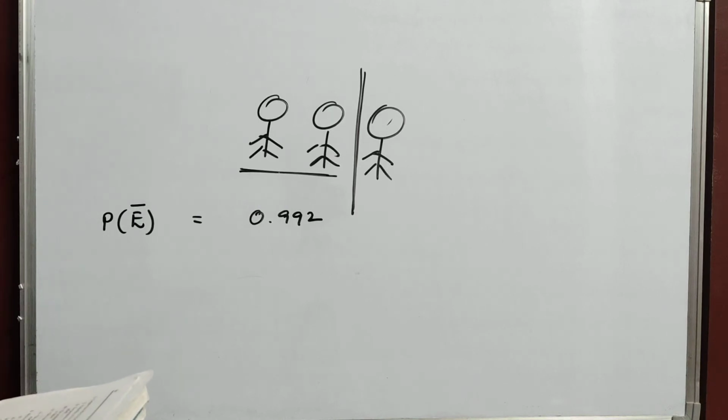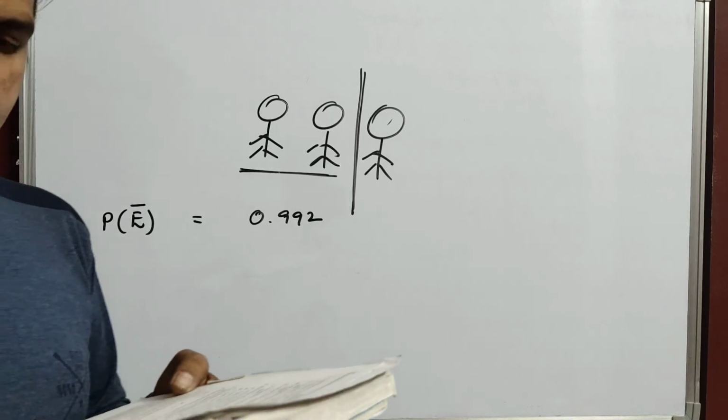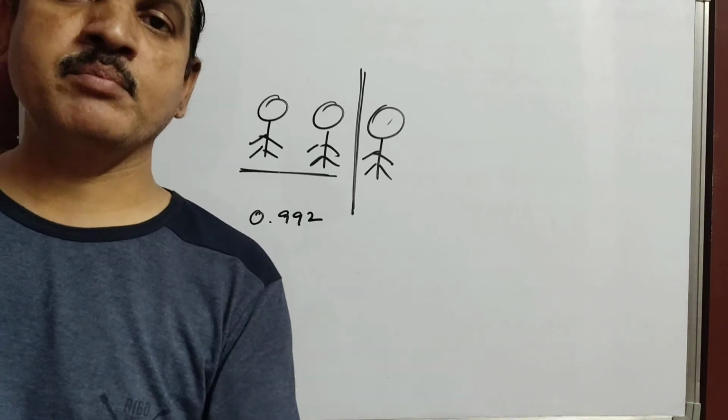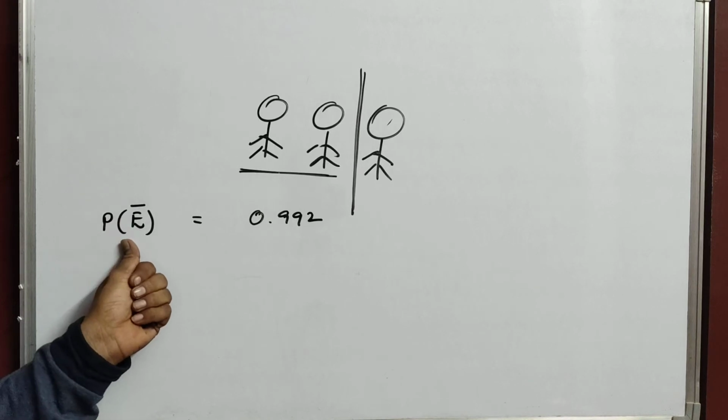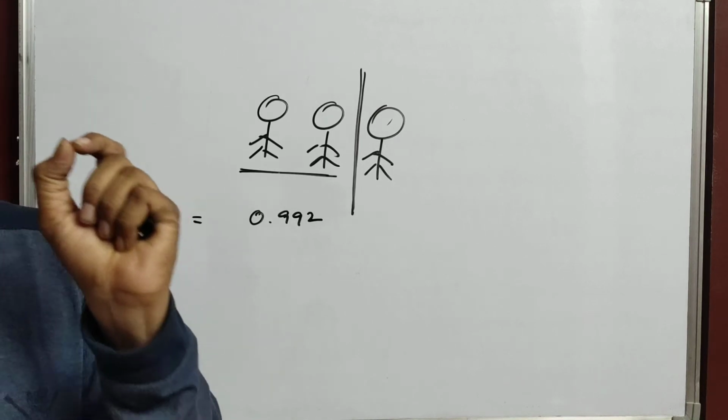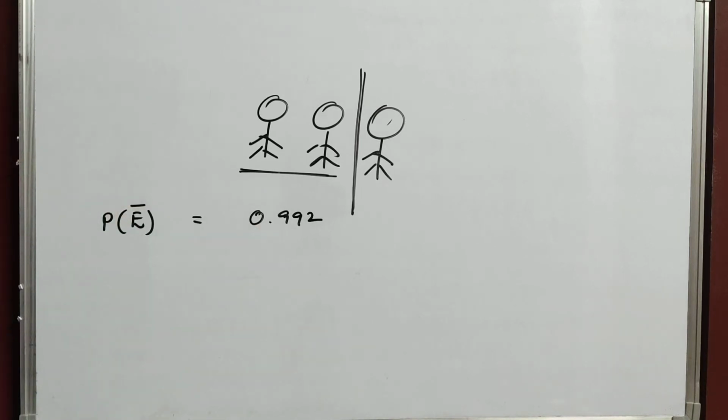What is the probability that the students have the same birthday? That means he is asking the probability of an event E, not P of E dash. Now what you have to write in the solution?